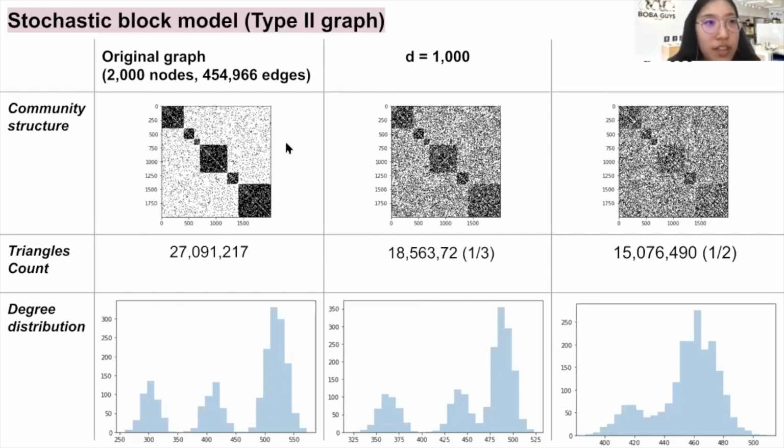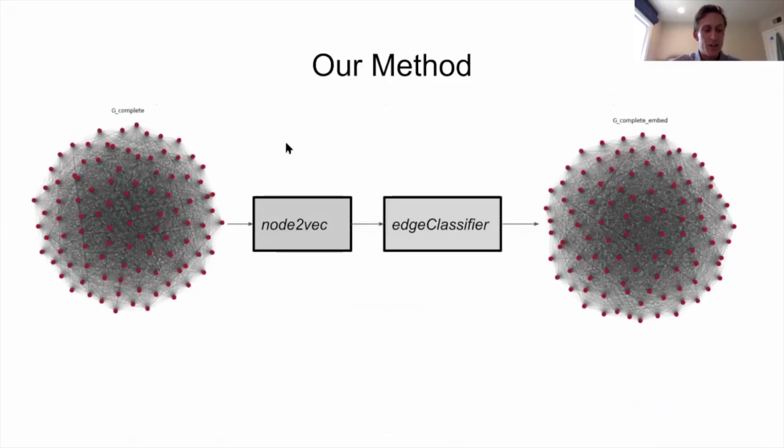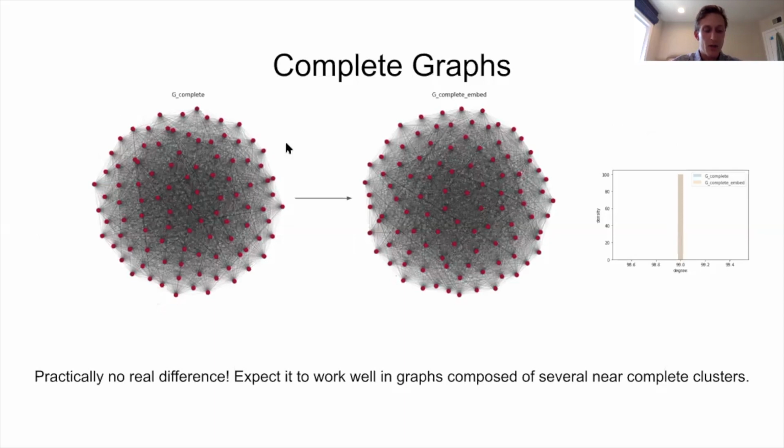Next, let's move on to the node2vec method. In this method, we pass the original graph to the node2vec graph embedder. We then compute pairwise dot product similarities and use a neural network to classify these similarities as being an edge or not. From this, we can reconstruct the graph as represented by the embedding. Now in complete graphs, you'll notice that this method preserves the structure and the degree distribution of the graph. But complete graphs are a simple type of graph, so let's see what happens on a more complex type.